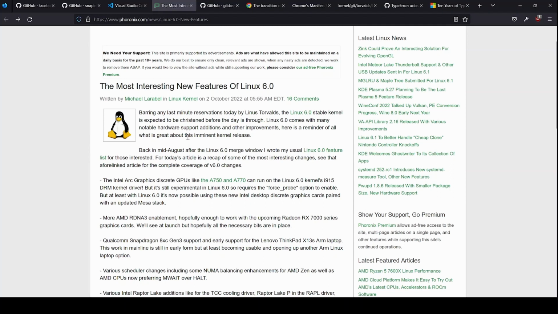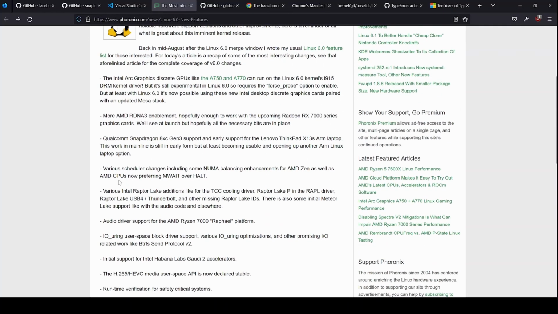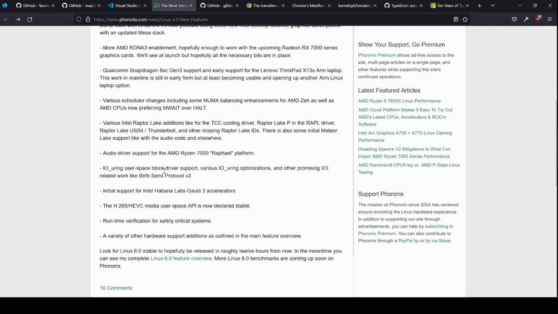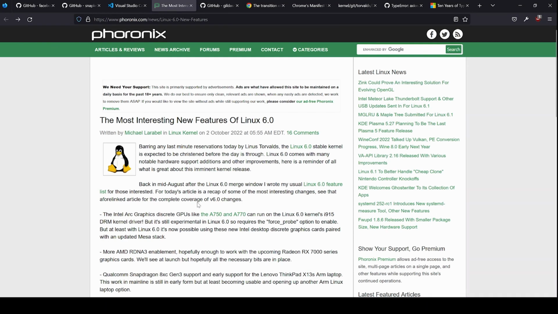Let's go back to another Linux news. Linux has released Linux 6.0. Yeah, it also includes the recently released AMD RDNA 3 architecture series drivers and Intel GPU drivers, and as you can see there are many updates. Please read it. Audio driver support, media updates. So Linux 6.0 is released finally.